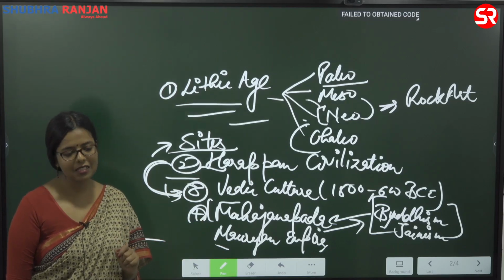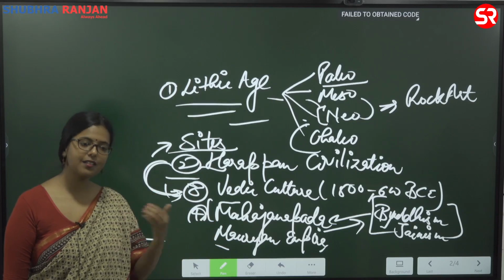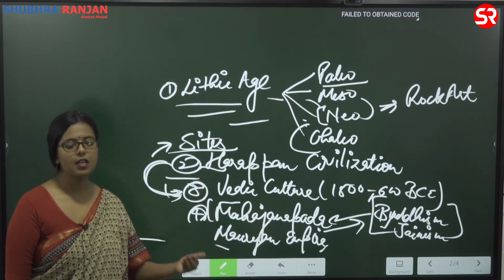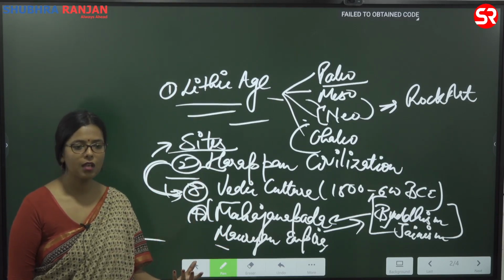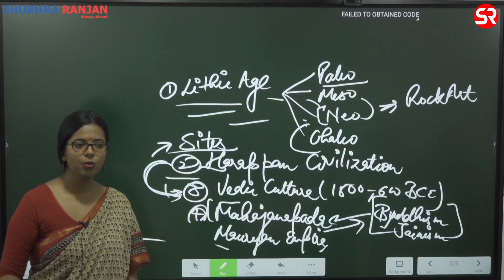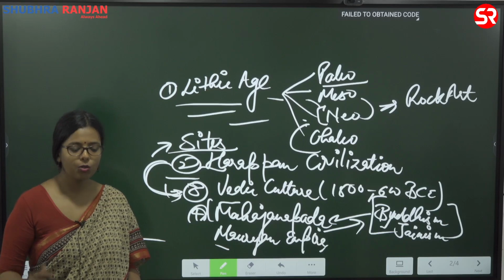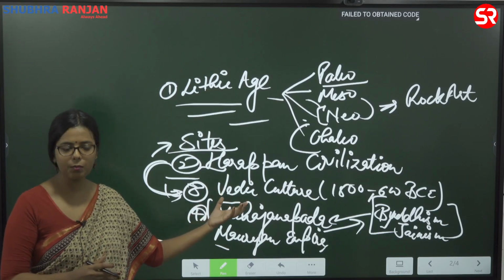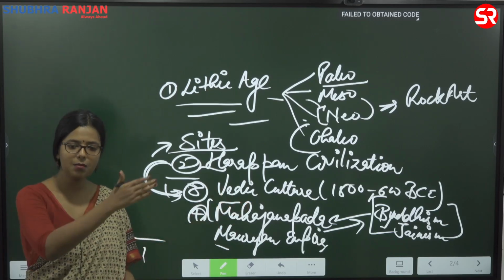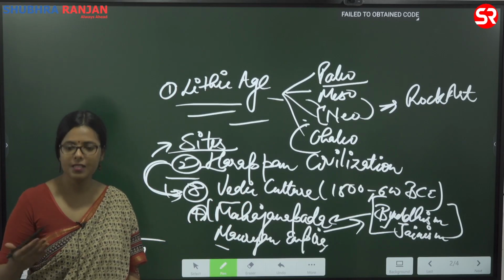Again, when they ask these kind of questions, there is a trick to answer these questions. You need to know the exceptions. Because if they are asking you that this script has been found in this area, those areas are being called Harappan areas of Harappan civilization because they do possess certain similarities.